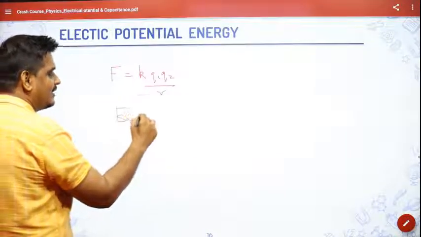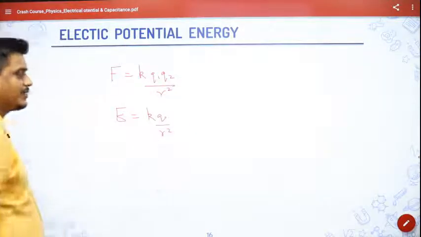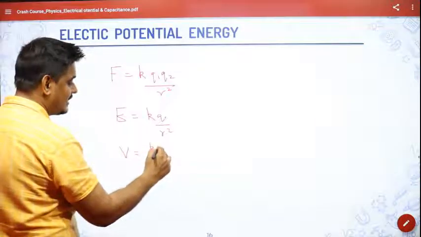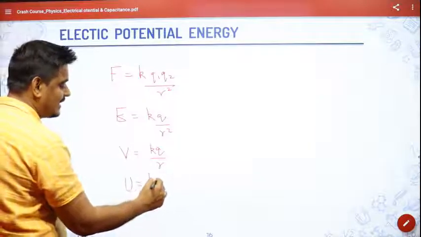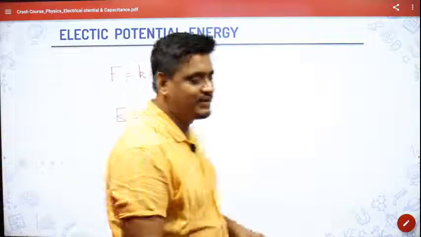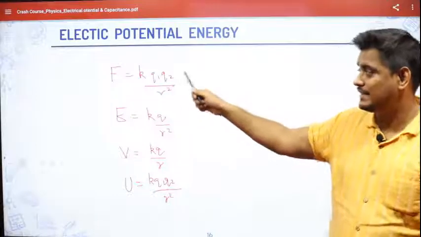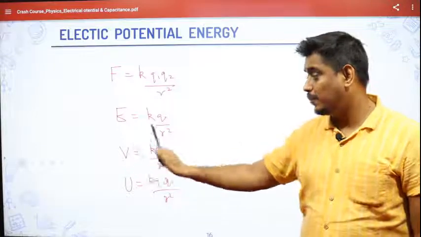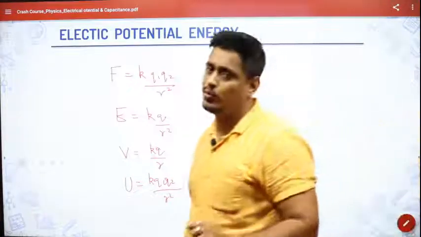Electric field was K Q by R square. Today we have studied electric potential is K Q by R, and electric potential energy U is K Q1 Q2 by R. Almost all the combinations we have seen. Never confuse these four. Electric force is KQ1 Q2 by R square by Coulomb's law. Electric field is KQ by R square. Electric potential is KQ by R, and electric potential energy is KQ1 Q2 by R.